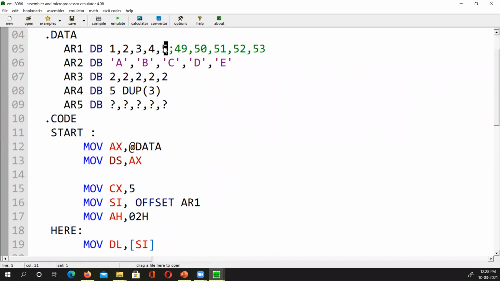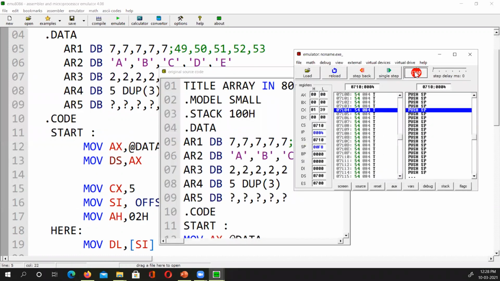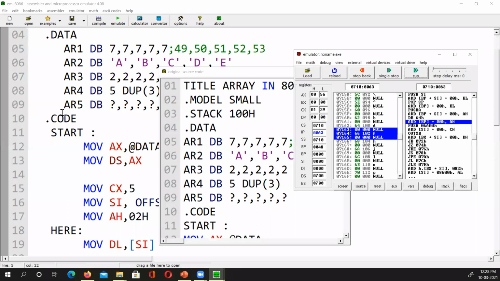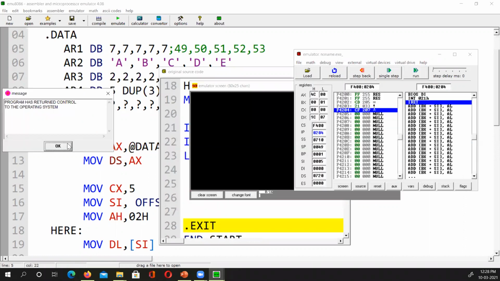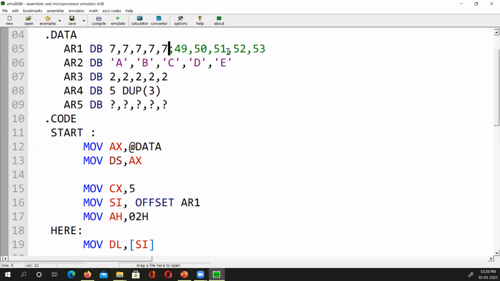Even if we write here all 7s, for example, ASCII 7s, 1 2 3 4 and 5 ASCII 7s, and I emulate it and I run it. Unknown opcode. There is an error somewhere here, we will see; that is why it does not work the first time but works the second time. Now it is giving beeps. What is it giving? It's giving a little beep because 7 means beep.